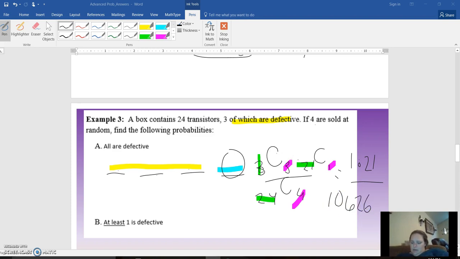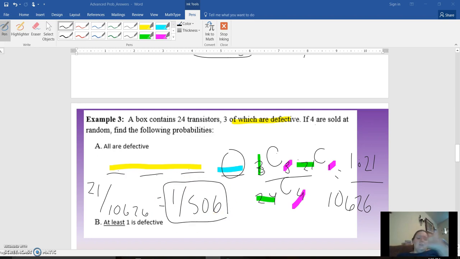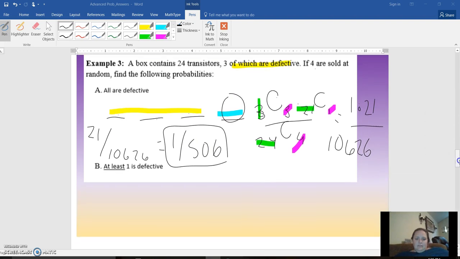So 21 divided by 10,626 simplifies to 1 over 506. So the chances of getting all the defective ones out of the box of 24 is 1 over 506.